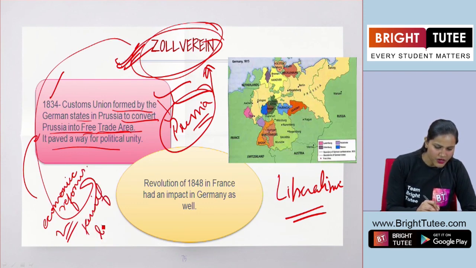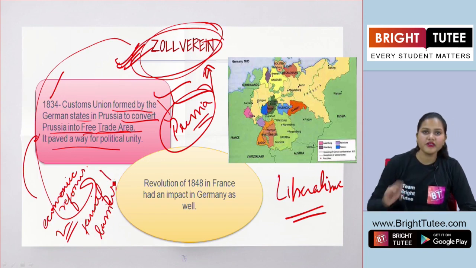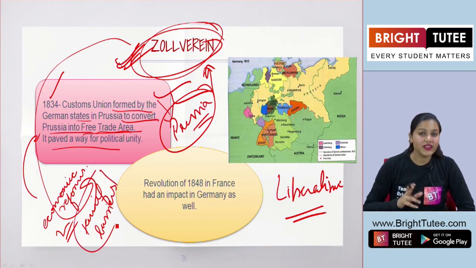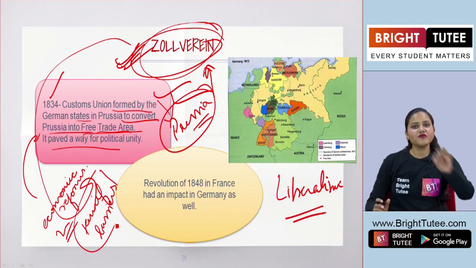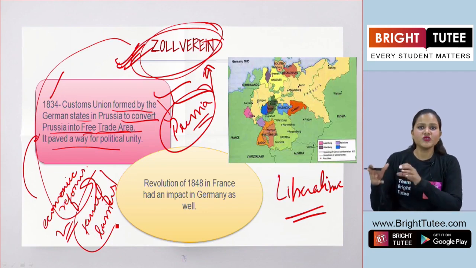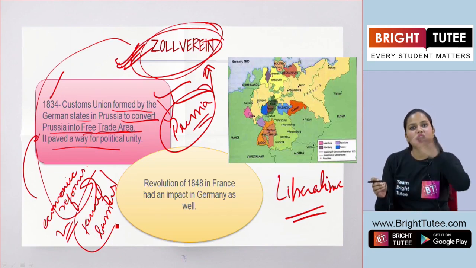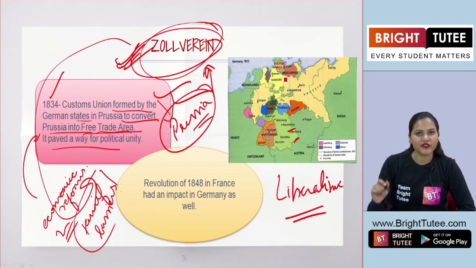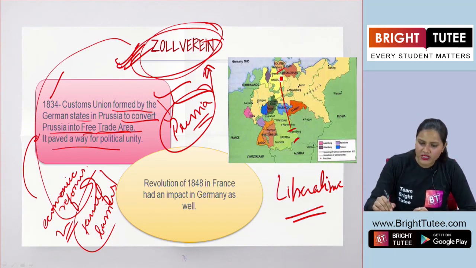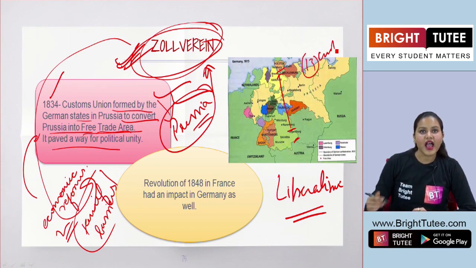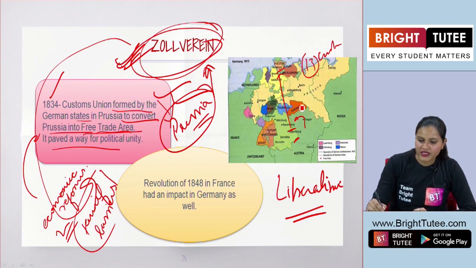Now, do you remember this tariff barrier here? I already have told you about this: if any merchant had to sell a product and travel from one region to another in Europe, let's say from Nuremberg to Hamburg, he had to cross through 11 or 13 custom barriers, and there he had to pay tax.